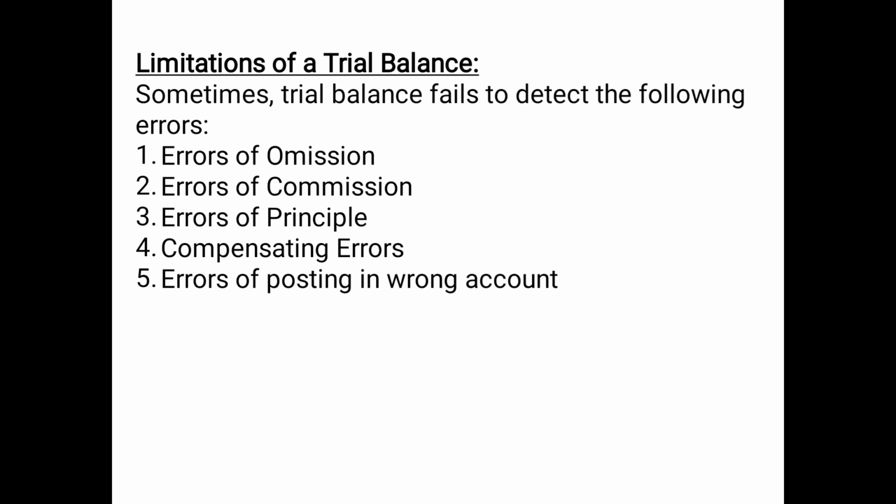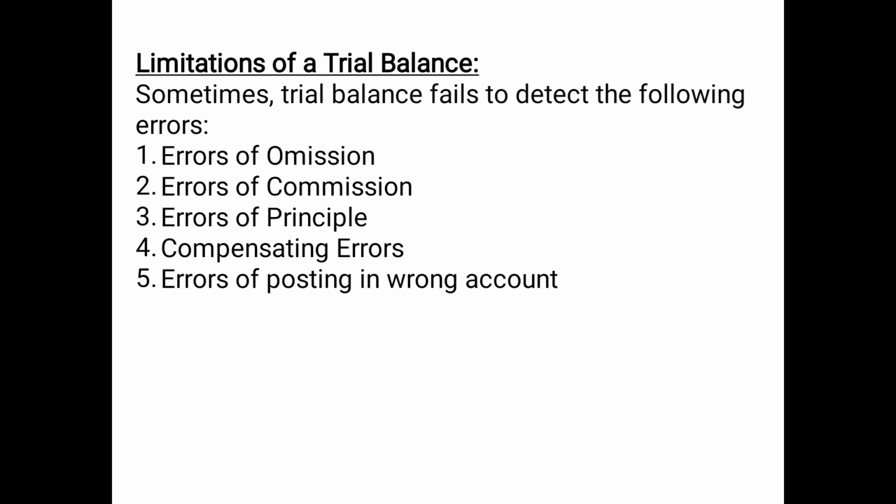So if rather than debiting it to machinery, it is debited to repairs or to wages, it will not affect the totaling of the balance, because ultimately the machinery balance would also be reflected on the debit side, and the wages which we are by mistake debiting will be posted on the debit side. So ultimately the debit side total will be the same. But it is an error of principle. We are not following the rule. So here again the trial balance fails to detect such errors.